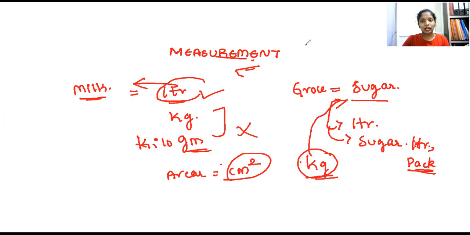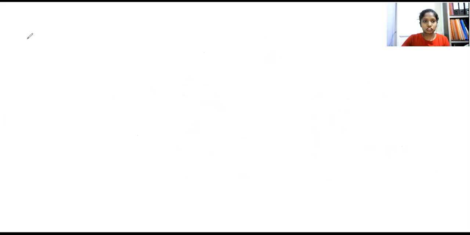Now I will be starting with the theory part of measurement. All of you have a look into it. In this, we'll be studying the theory concept first.